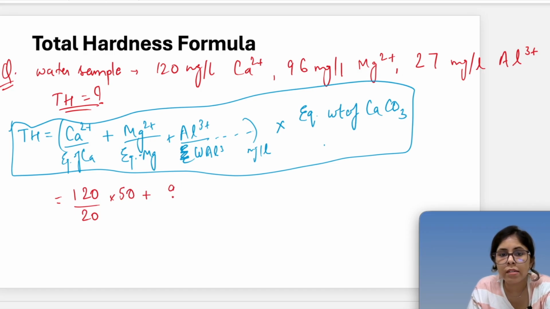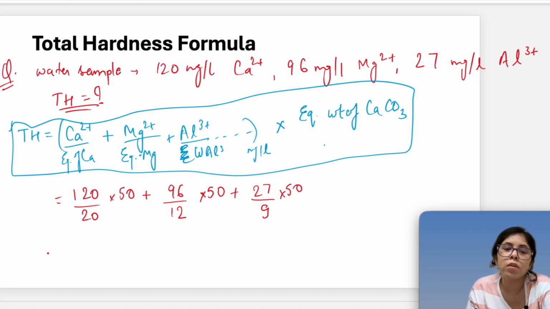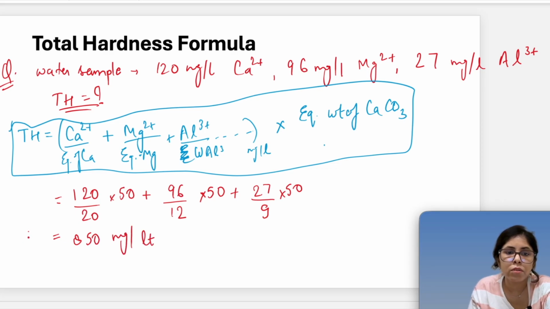Magnesium is 96, its weight is 24 and divided by 2 it is 12, into 50, plus aluminium is 27 and divided by 3 it is 9, into 50. If I calculate it, I get 850 milligram per liter. So this is the total hardness of this water sample.